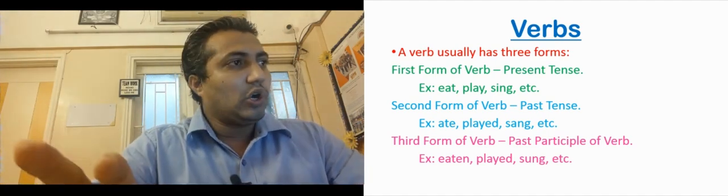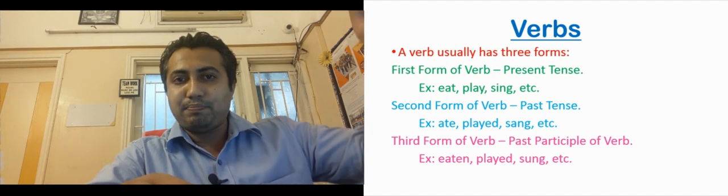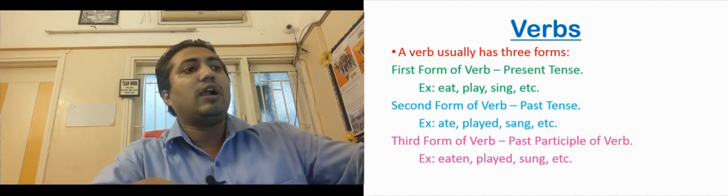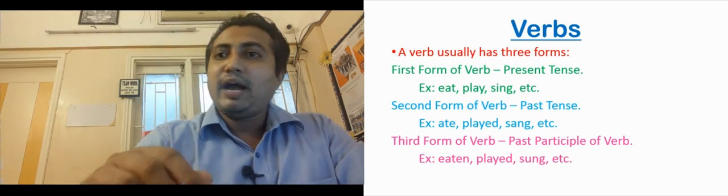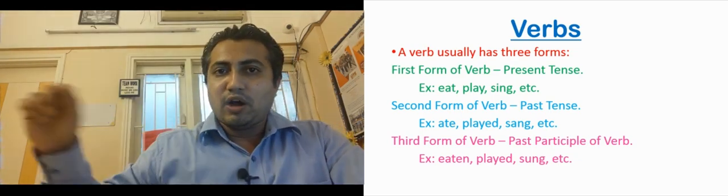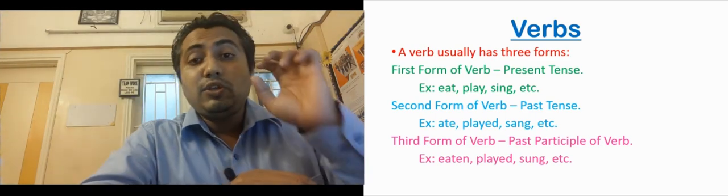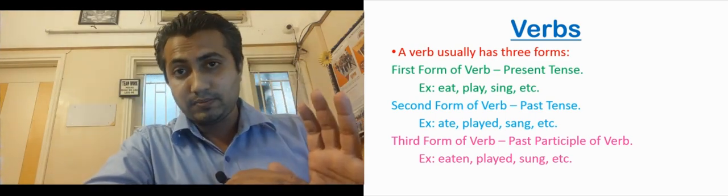Okay students, so these are the three forms. First form, that is present tense, second form, that is past tense, and third form, that is past participle form of verb. I think there is a list of verbs in the first form, second form, and the third form in the textbook. You have to learn it, students.